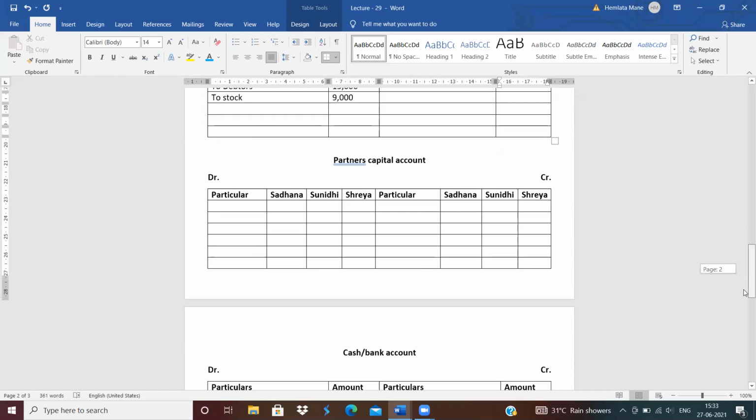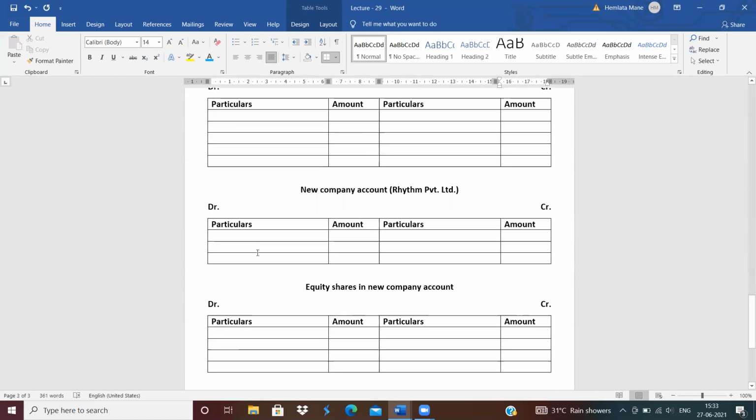Corresponding effect in a new company account to realization. To realization in bracket PC. How much is the amount of PC? 2,60,200. Clear? Entry?